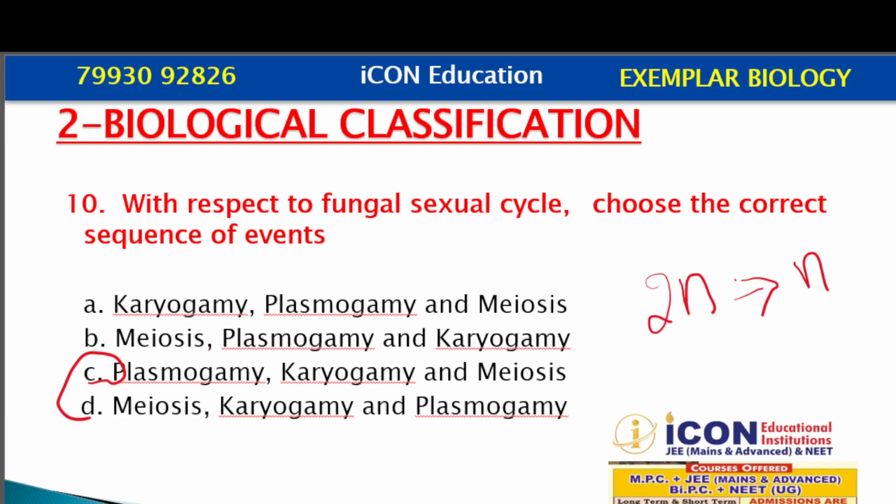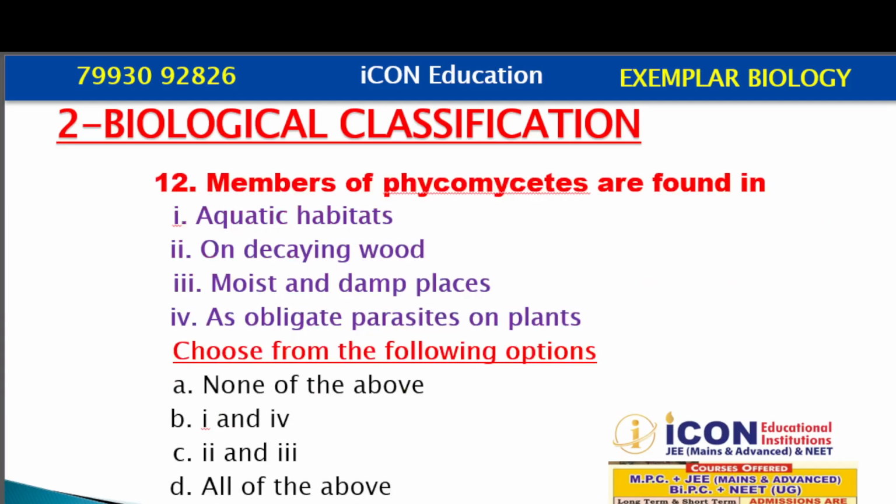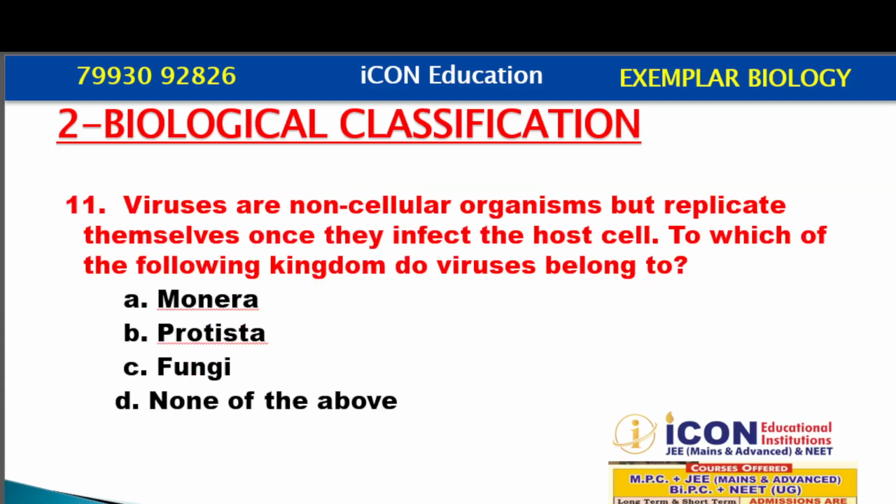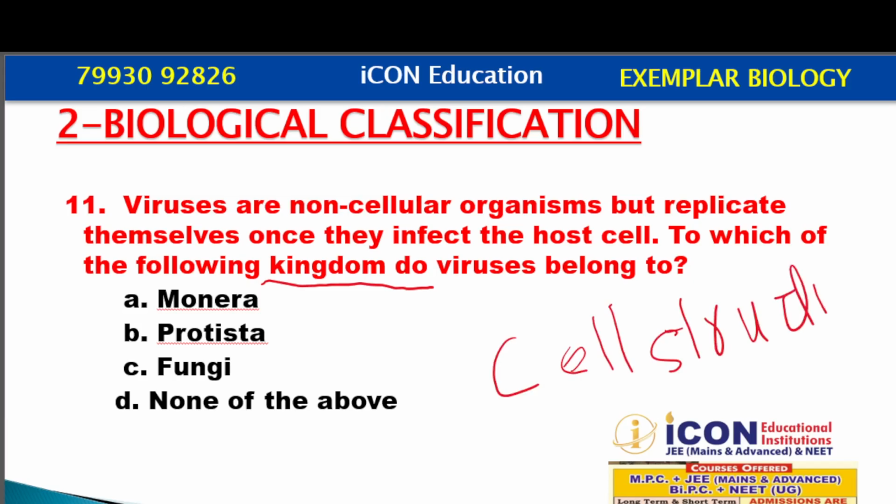Question number 11. Viruses are non-cellular organisms but replicate themselves once they infect the host cell. To which of the following kingdoms do viruses belong? Here we know that the criterion for an organism to fall under a kingdom is that it should have a cell structure.